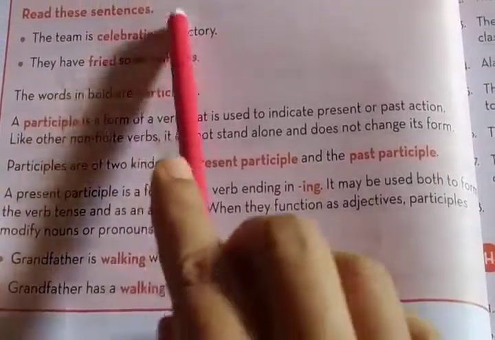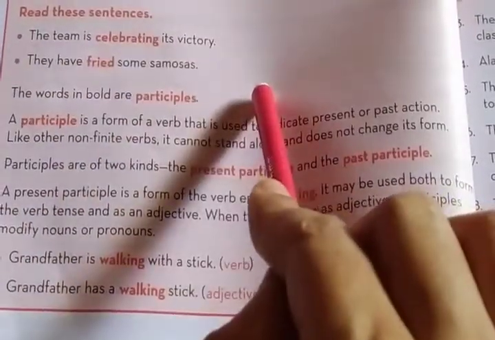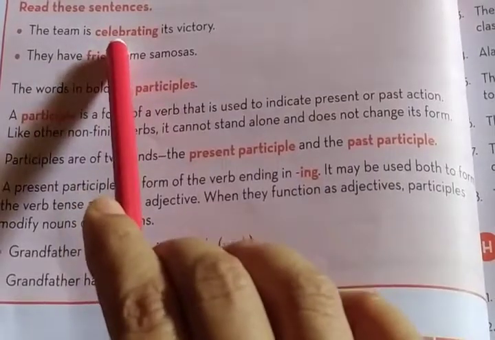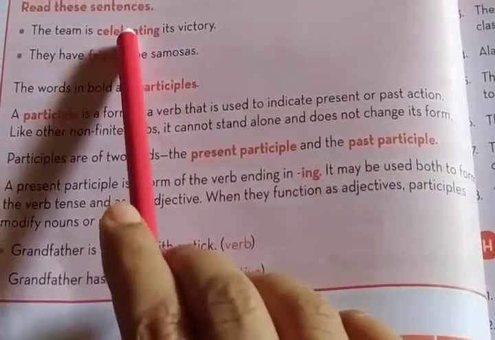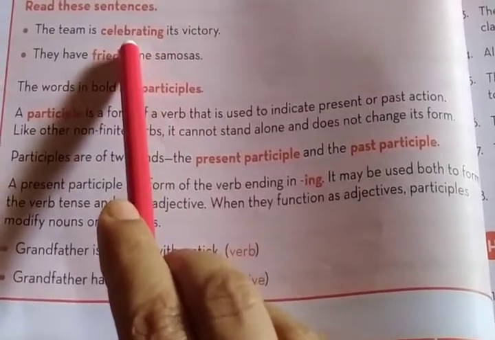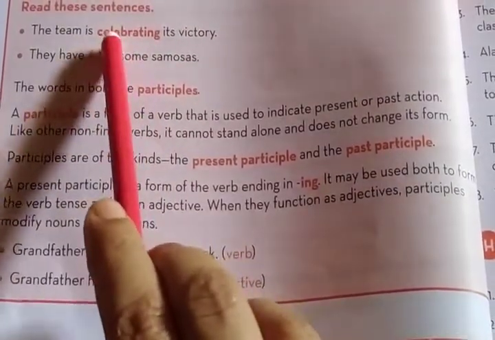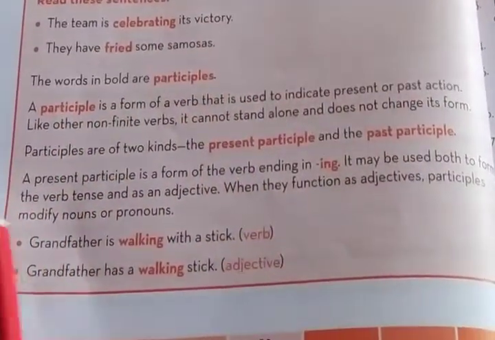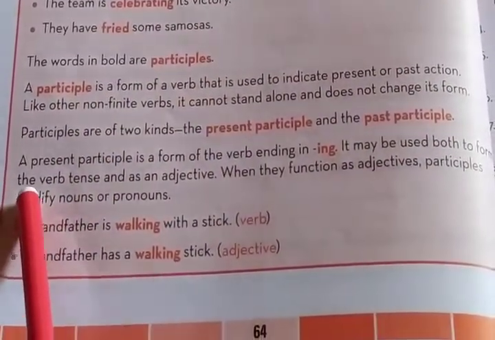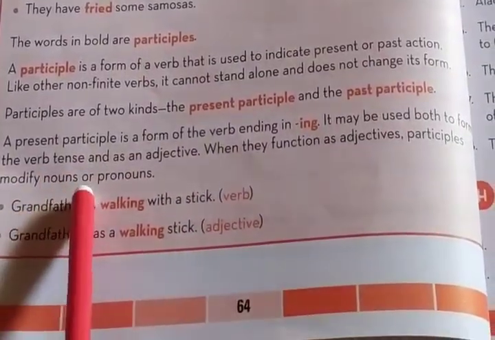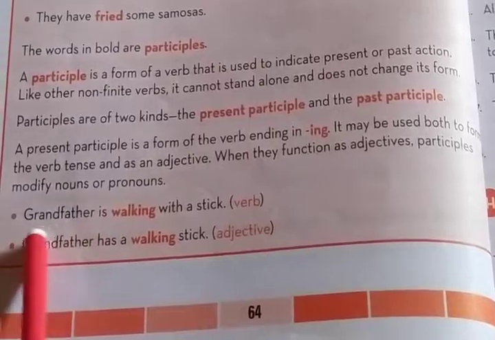It may be used both to form the verb tense and as an adjective. This type of participle is placed before a noun sometimes, or acts as a verb. But when it is placed before a noun, this verb acts as an adjective, because at that time it modifies that noun. And when they function as an adjective, participles modify nouns or pronouns.